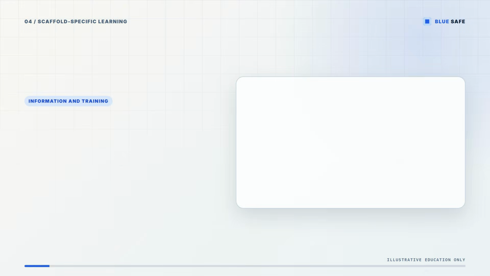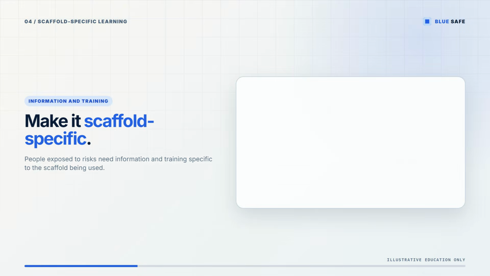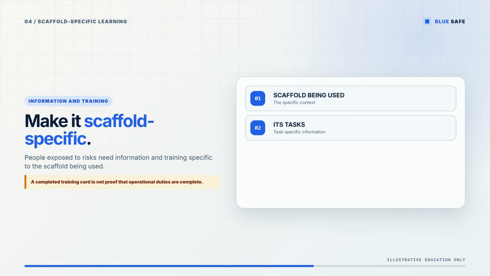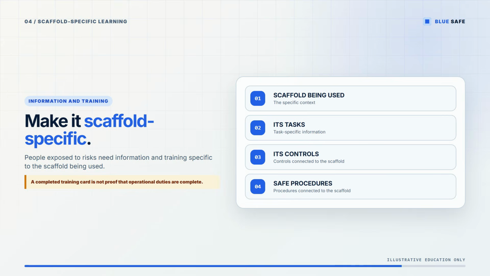People exposed to risks from scaffolding work must receive information and training specific to the scaffold being used, including its tasks, controls, and safe procedures. Those parts stay together on screen. A completed training card is not proof that duties are complete. Implementation, consultation, training, controls, records, and evidence remain necessary.